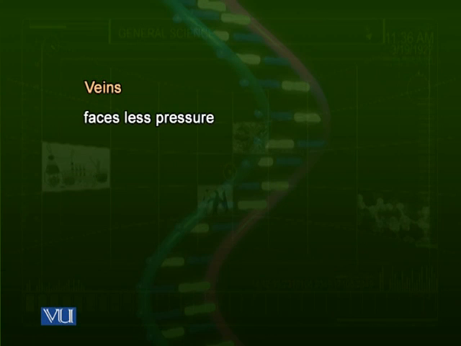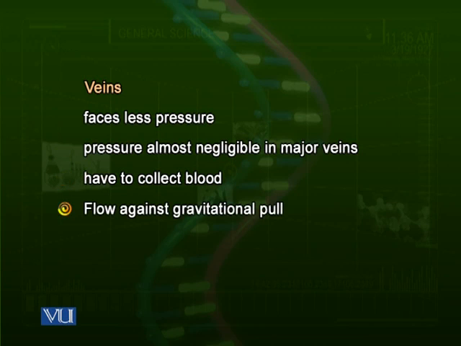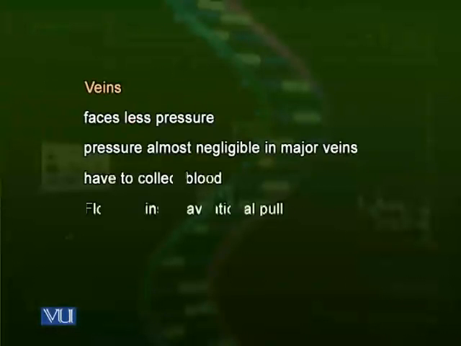Veins face minimum pressure. At least in major veins, the pressure is almost negligible. Veins have to collect blood from the body and return it to the heart. They also have to flow against the gravitational pull, and this is very important. Number one, they have reduced pressure. Secondly, they are returning blood maybe from the legs, from the feet to the heart. The blood flow is against the gravitational pull. So there is more of a problem in movement of blood through the vessels toward the heart.